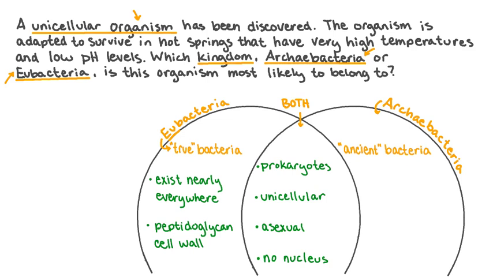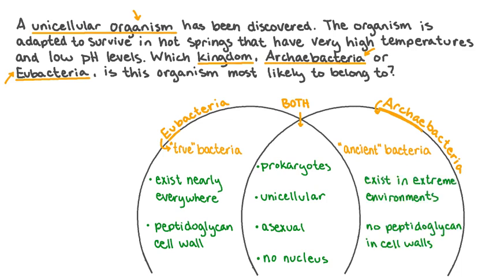The word archaebacteria means ancient bacteria. These organisms got their name because they were first discovered existing in extreme environments. These environments are similar to ones that were much more common on Earth a long time ago. Another distinguishing characteristic of archaebacteria is that their cell walls are not made of peptidoglycan.